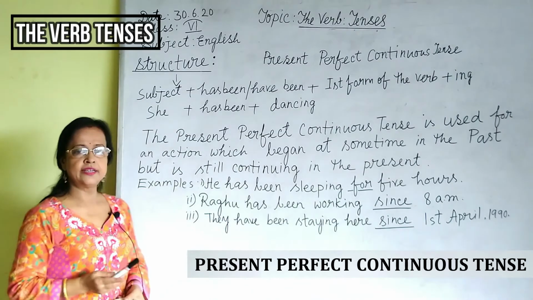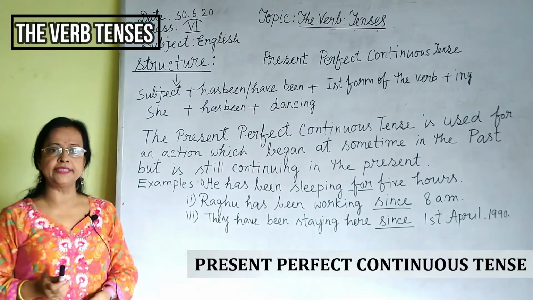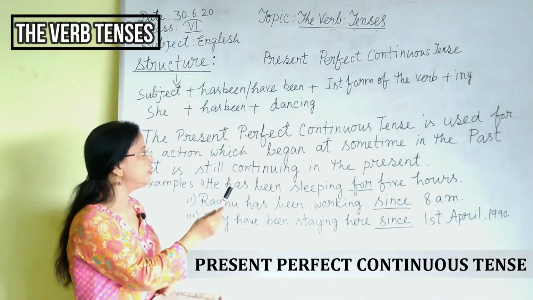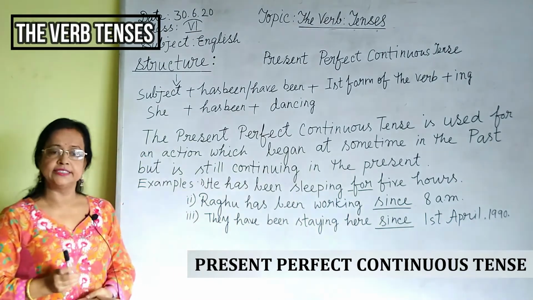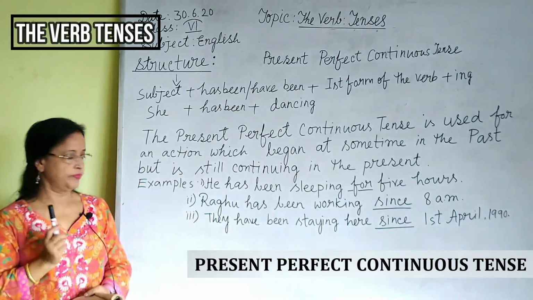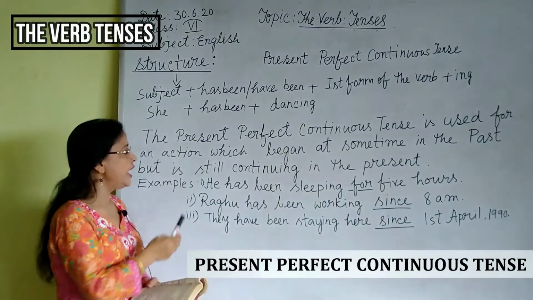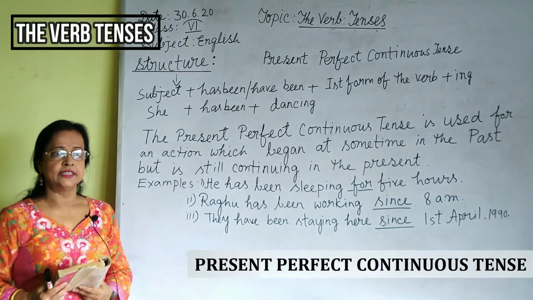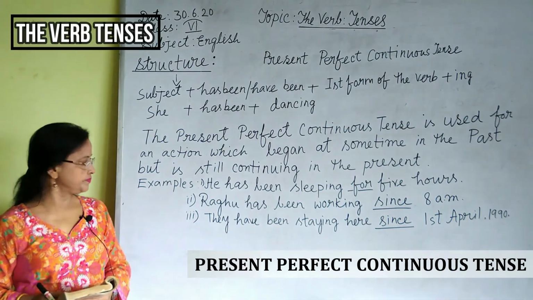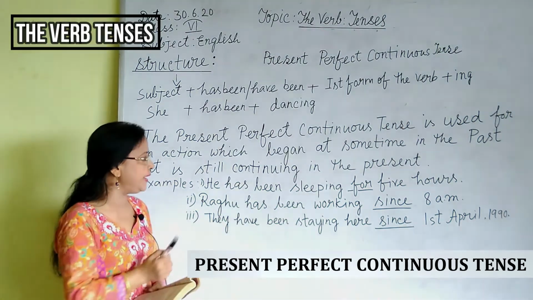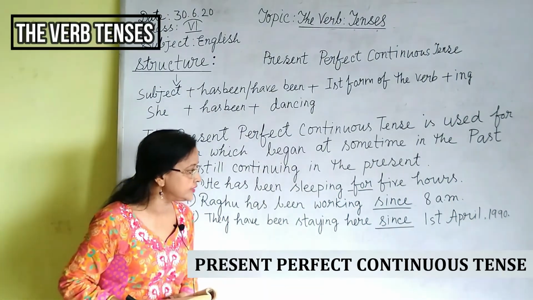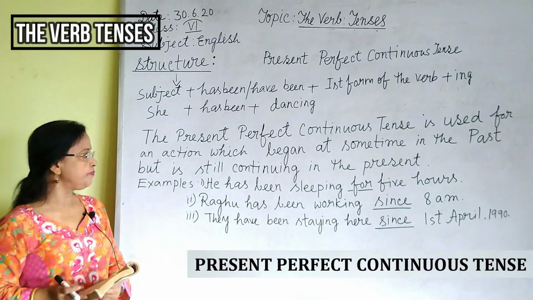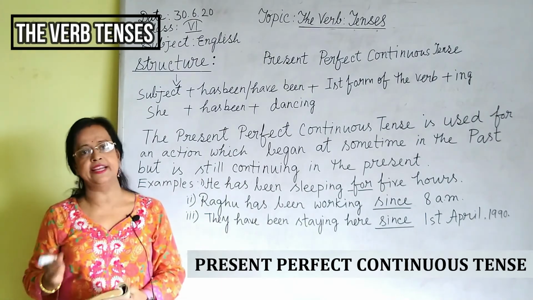I have written here 3 examples. Please look at the board. He has been sleeping for 5 hours. That means still he is sleeping. Number 2. Raghu has been working since 8 am. That means he is still working. Number 3. They have been staying here since 1st April 1990. That means still they have been staying here.